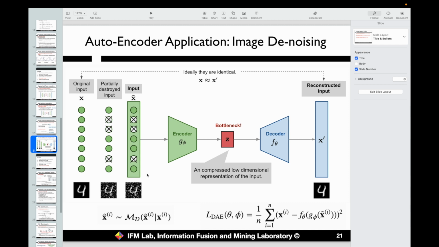Okay, so this is about the variants of the autoencoder. Next, we will move to the final part on the variation of autoencoder, which is very different from the above ones.